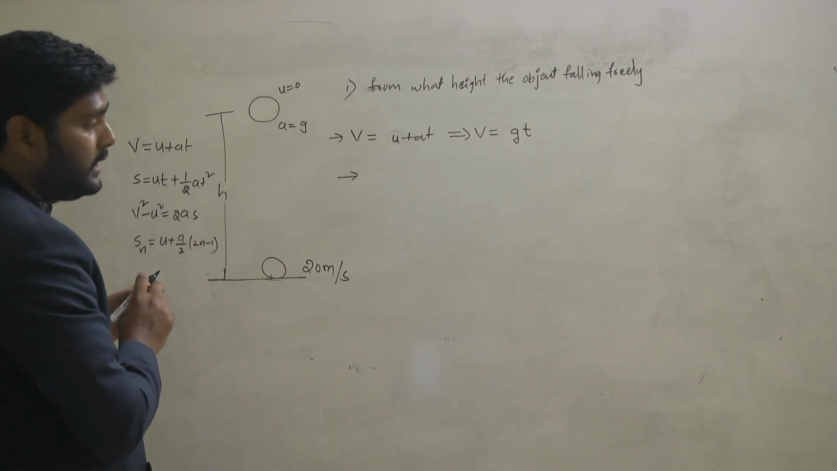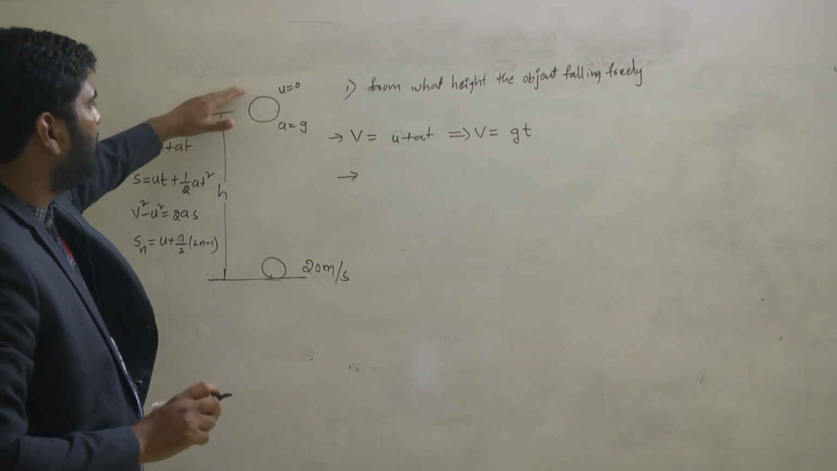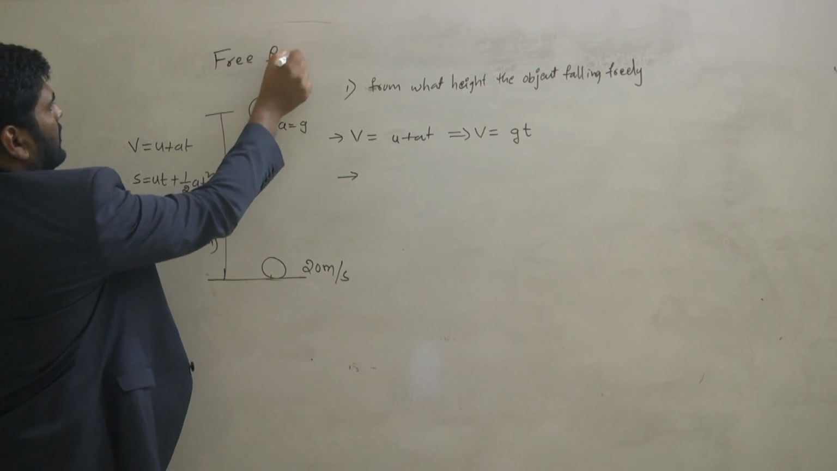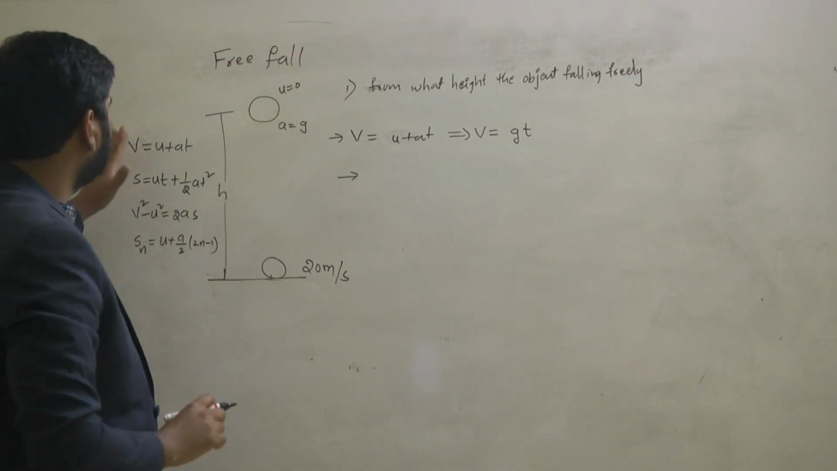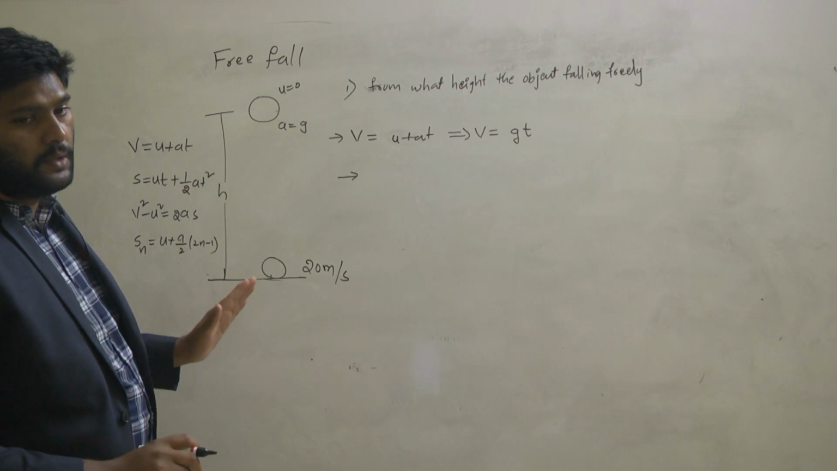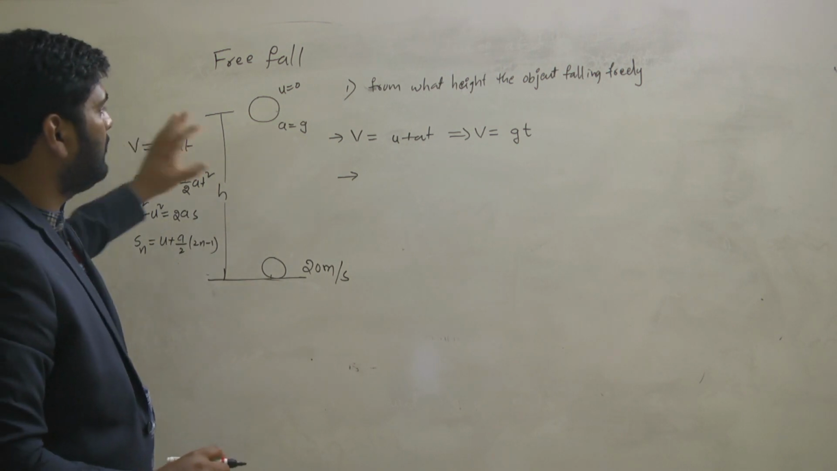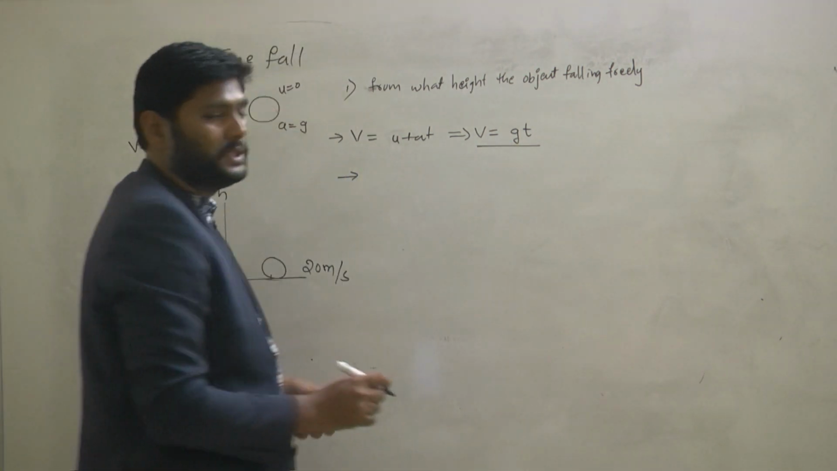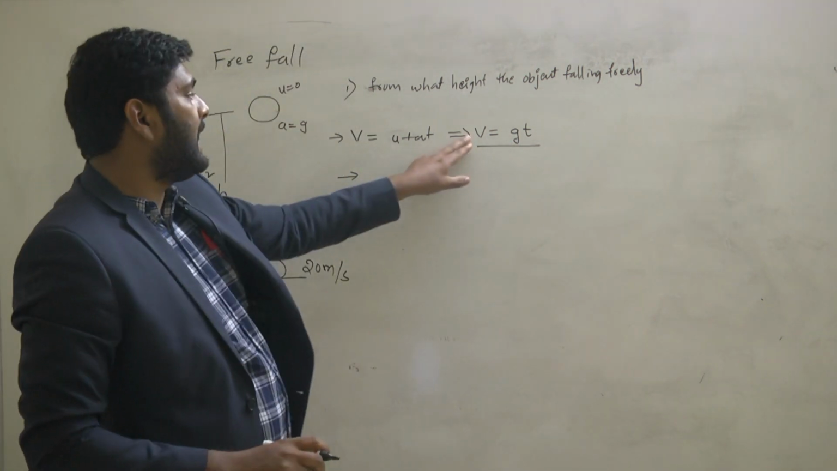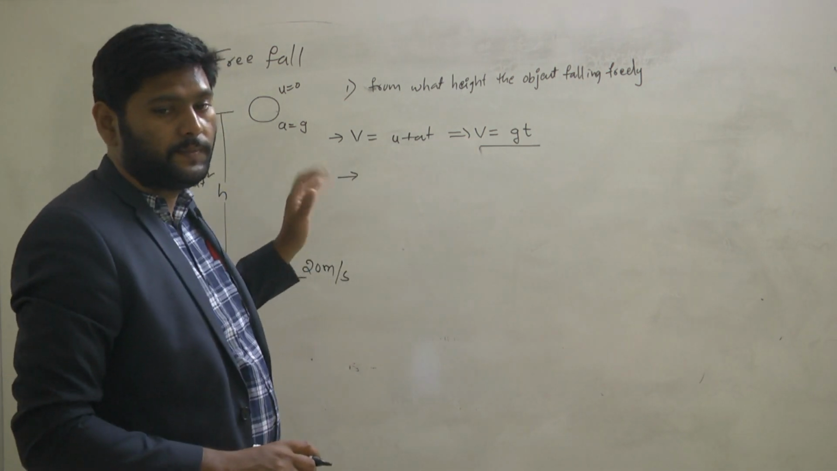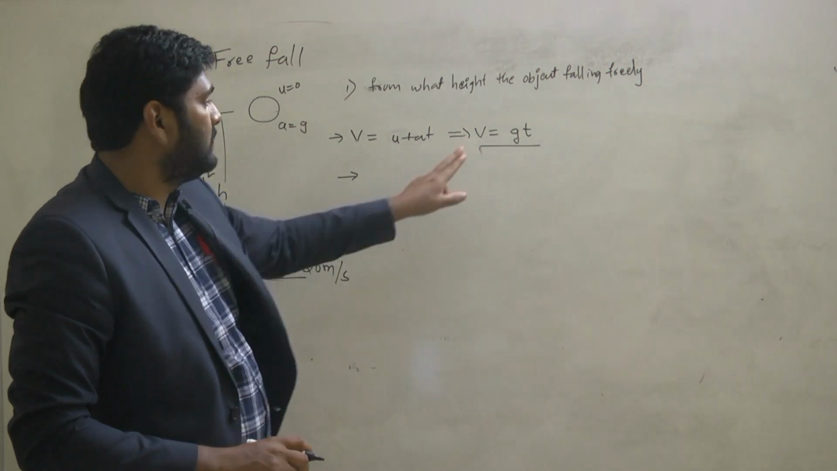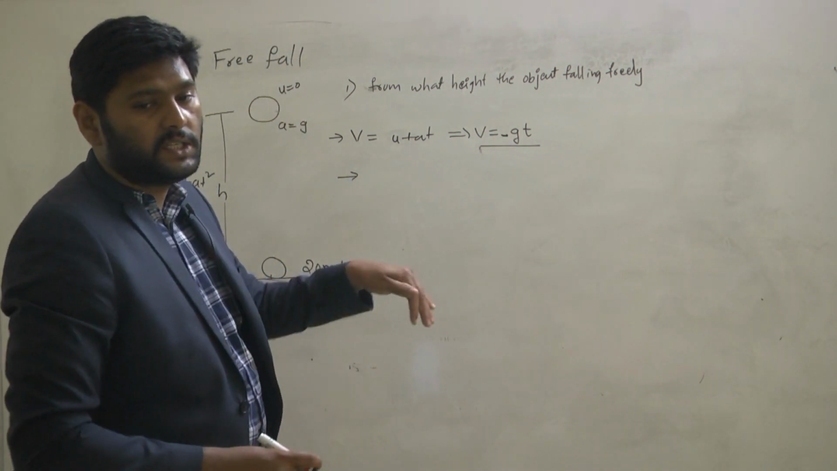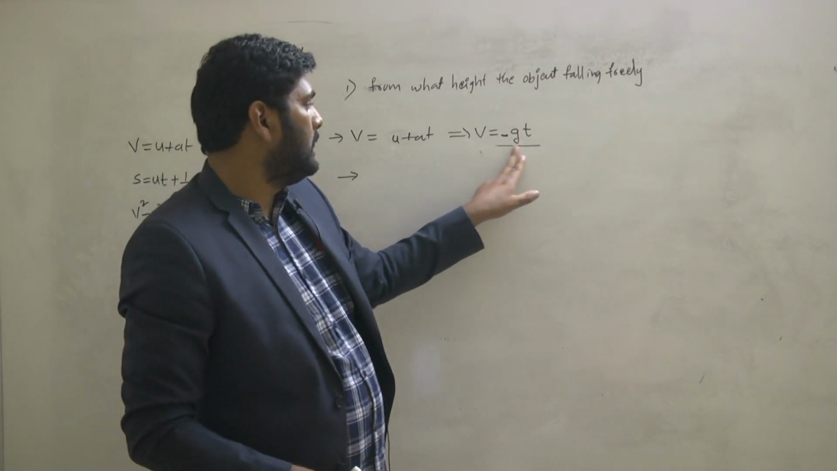Am I right? In those 4 equations, for free fall, how will these equations change? The first equation is changed to v is equal to gt. But in which direction is this acting, downward or upward? So we put a minus sign. To say that g is acting in the downward direction, we need to keep a negative sign.